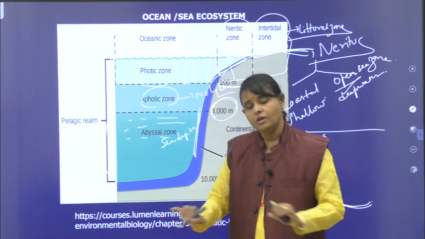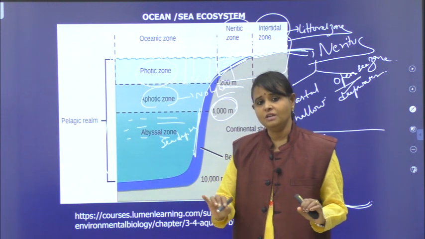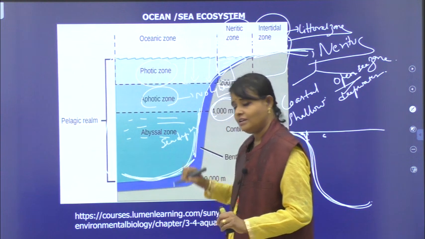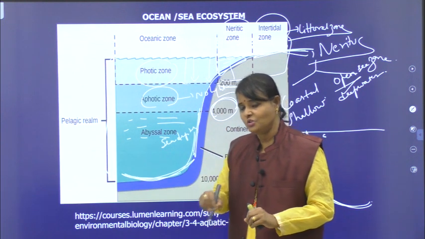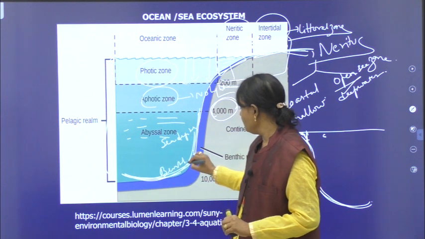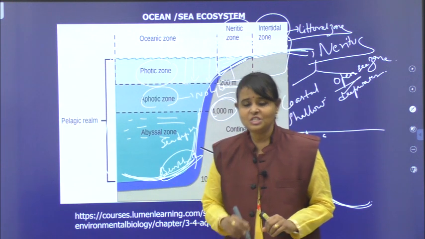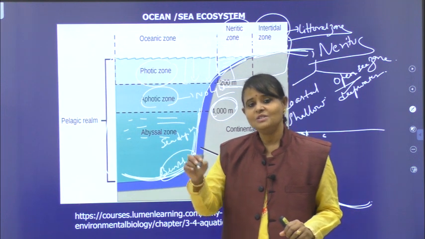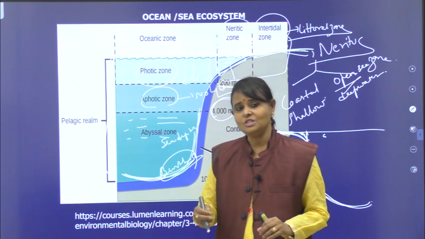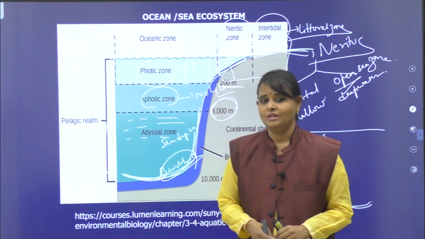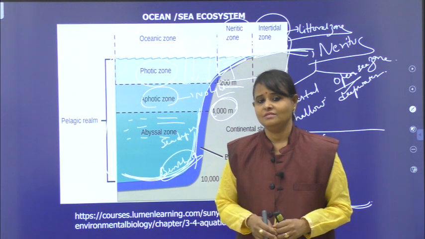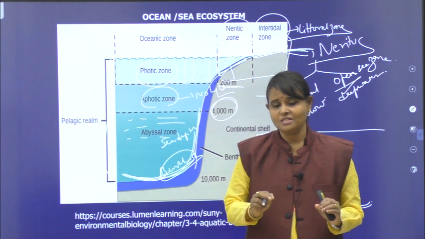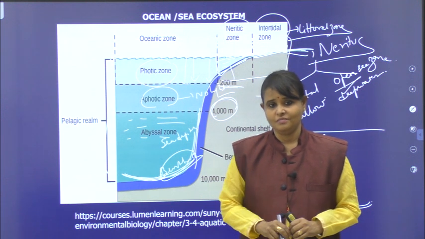Producers are absent, no light penetration. Temperature becomes 4. This part, the floor, what is that called? I told you, bottom zone, benthic zone. Here also, starfish, sea urchin, brittle stars are the examples in the benthic zone. Here also the temperature is very less, 3 or 4. Pressure is more in the abyssal zone even. Clear for you? So these are the different zones which are present in the ocean or sea.